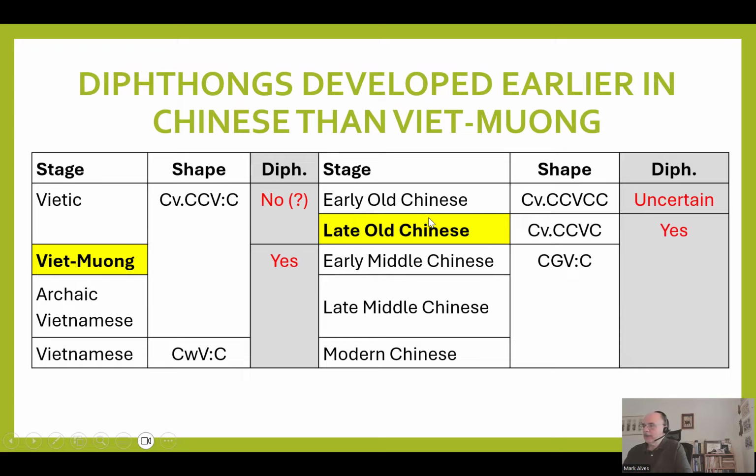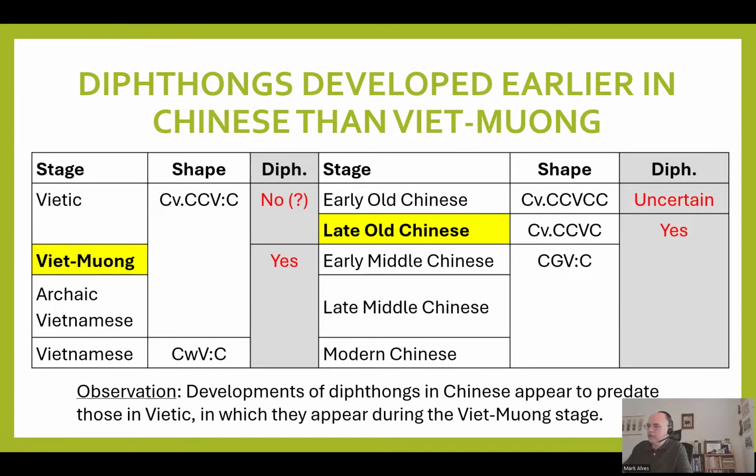But in later Han Chinese and early Middle Chinese, there are diphthongs reconstructed, and we can always challenge those reconstructions, but we know that some kind of vowel mutations occurred between Old Chinese and Middle Chinese. That's what the evidence looks like, reasonably so. The devil's in the details. But only in Viet-Muong, as we noted, do we see reconstructions of diphthongs. So it looks like a sequence in which the diphthongs in Chinese predate those in Vietic.